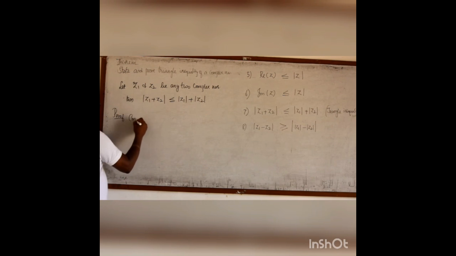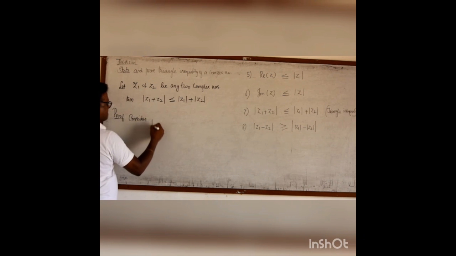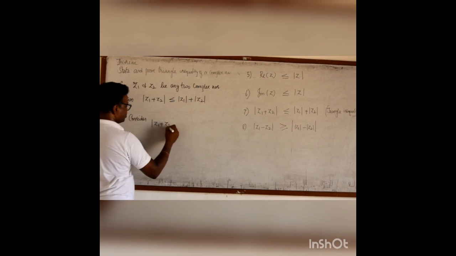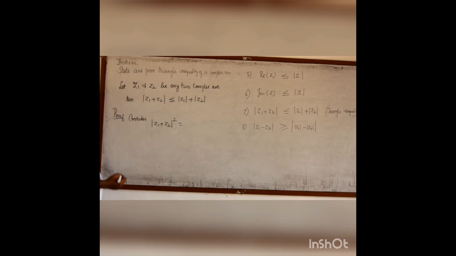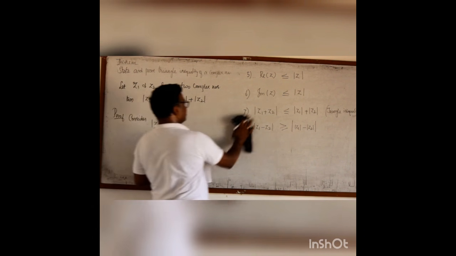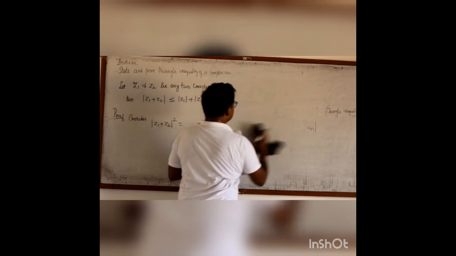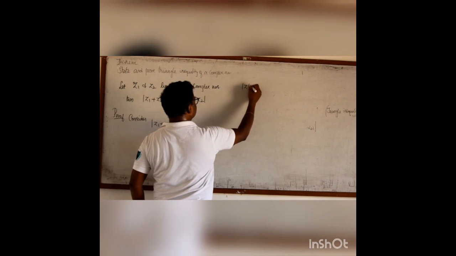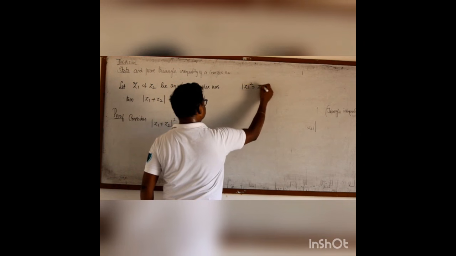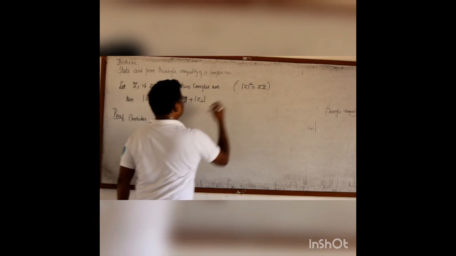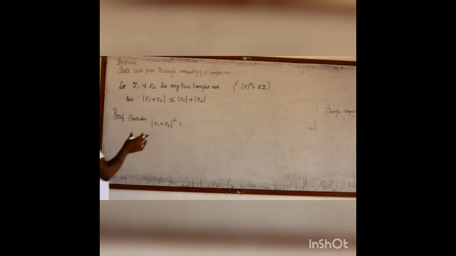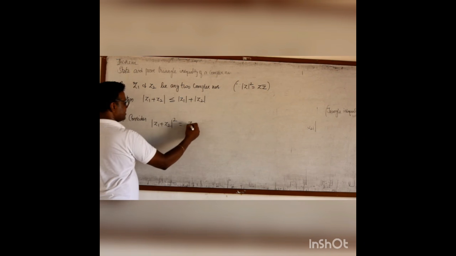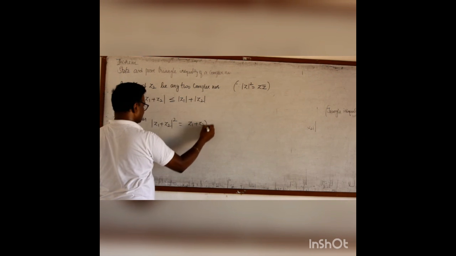Let me consider modulus of z1 plus z2 the whole square. We know modulus of z square is z into z bar. Let me take z1 plus z2 as a single complex number, then its conjugate is the bar of z1 plus z2.